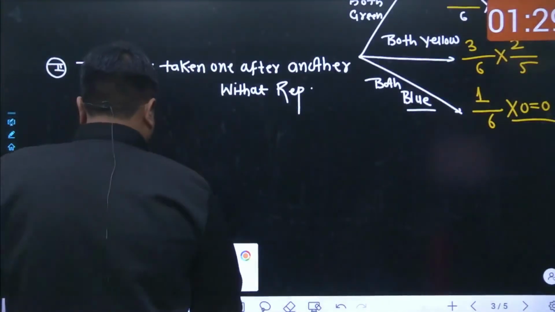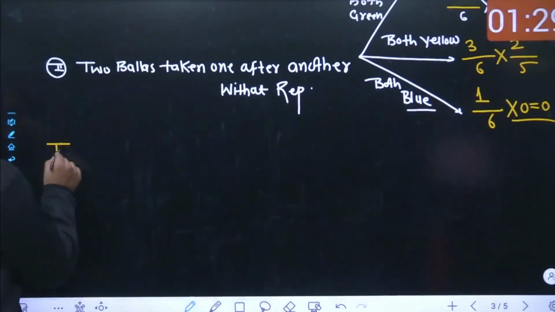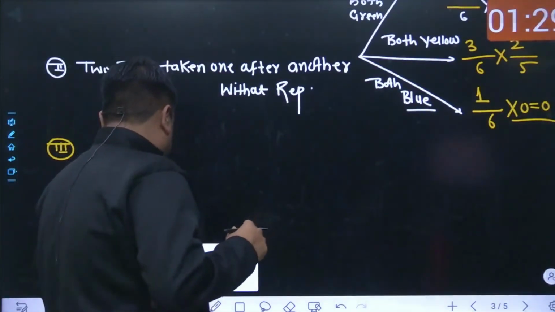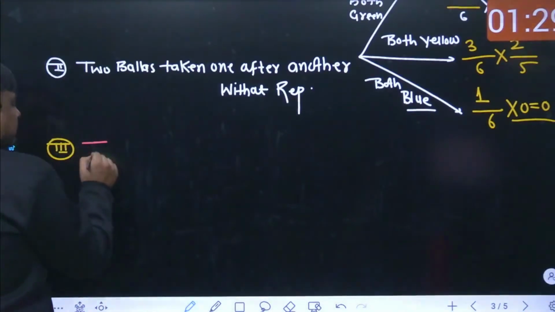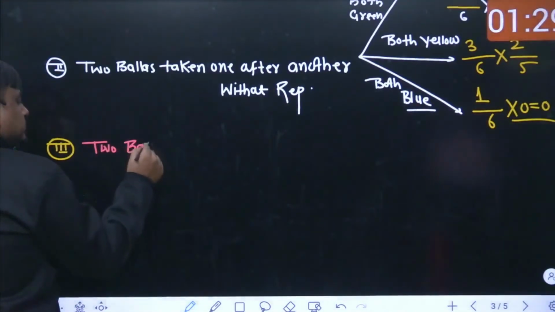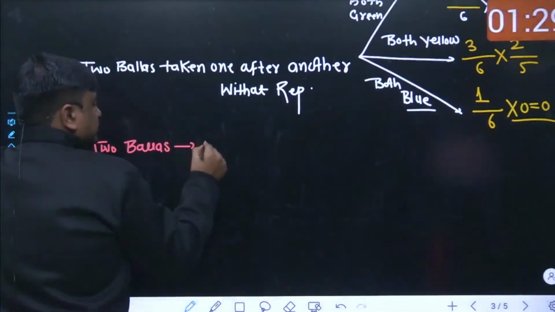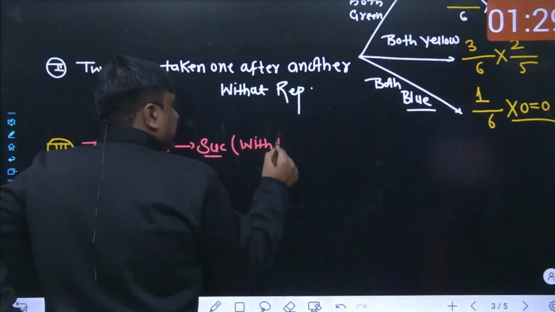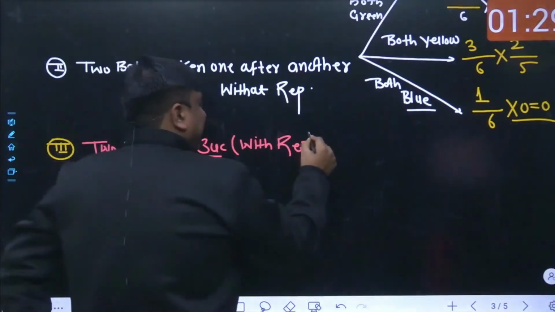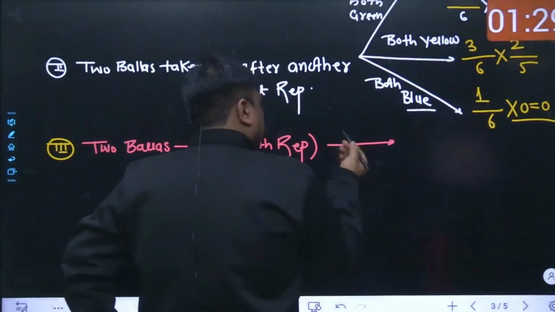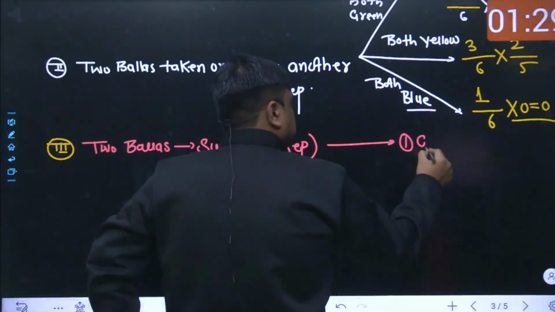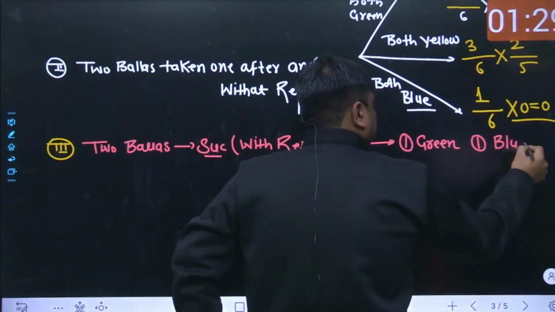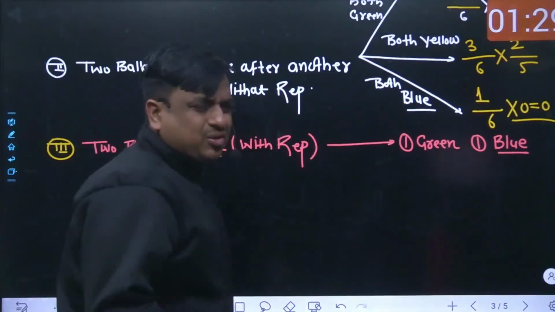Yes. So here comes the next structure as well. And now what had been happening, I have changed this problem a bit. And here I say, two balls are withdrawn in succession, with replacement. And I want one ball to be green and one ball to be blue. And I can understand many of the students would do the mistake at this point, because the structure of the problem is being changed a bit.